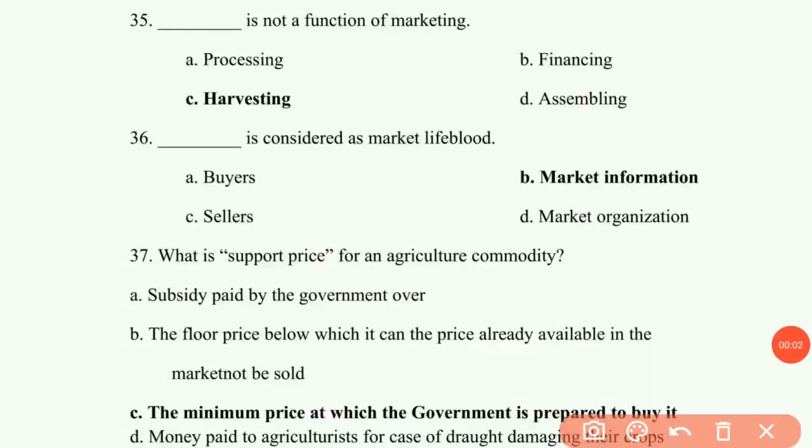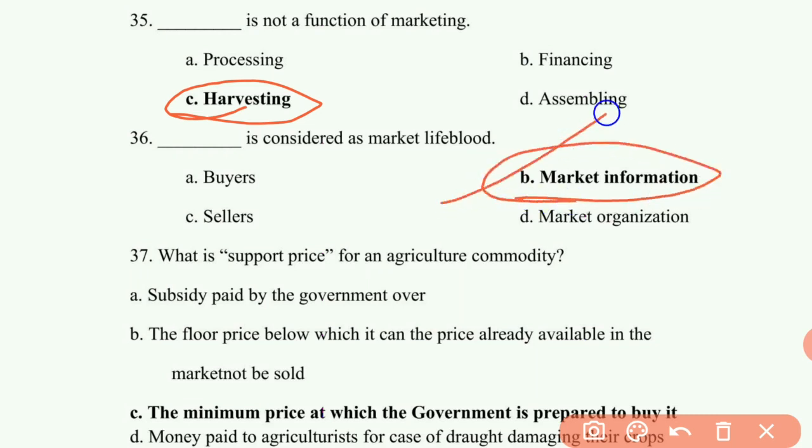35th question: dash is not a function of marketing. It is harvesting. Harvesting is not a function of marketing. 36th question: dash is considered as market lifeblood. Market information is considered as market lifeblood. 37th question: what is support price for an agricultural commodity? It is the minimum price at which government is prepared to buy it. That is third option.